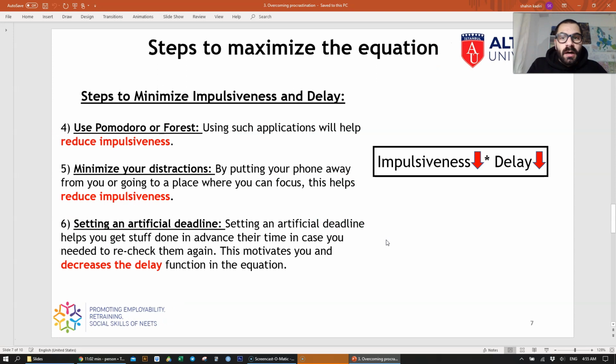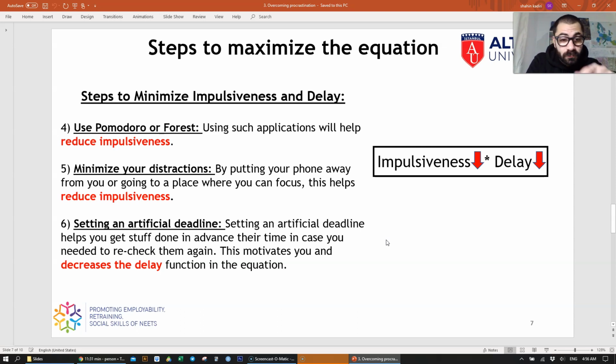And also, to maximize motivation, we said we have to minimize the lower part of the equation. So how do we minimize the lower side of the equation, which is impulsiveness and delay? We are going to use Pomodoro and Forest. They are 2 applications, and these 2 applications are going to reduce the impulsiveness.